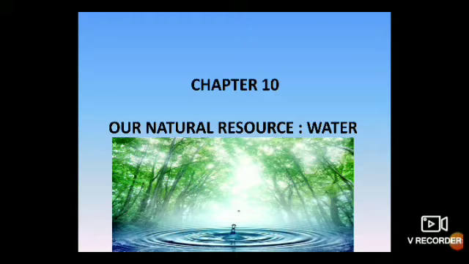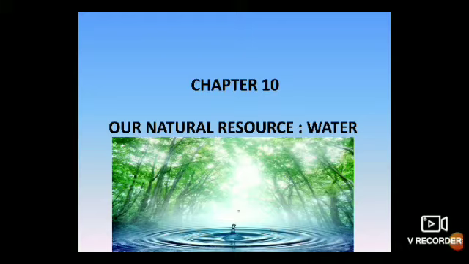We know it exists on the planet Earth, but what is the main source, how we are using the water, what is the purpose of water, and how to preserve water for our future generation. How to save water. These are the things that we are going to look at in this chapter.